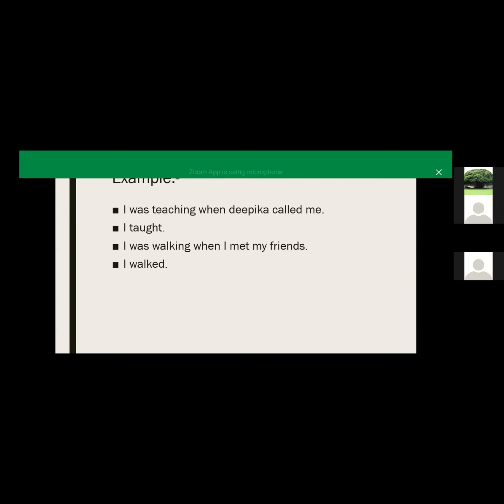So here I keep 4 sentences. Our first sentence is I was teaching when Deepika called me. And the second sentence is I taught. The third sentence is I was walking when I met my friends. I walked. So can anyone tell me which sentence is incorrect in this?